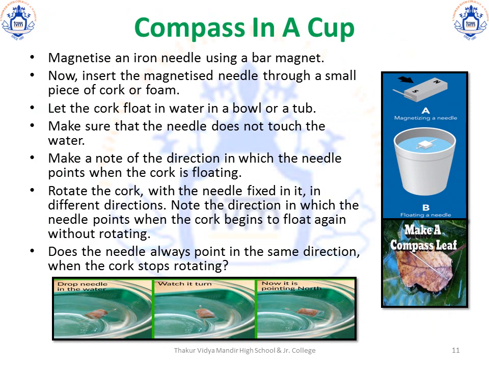Now that we can make our own magnet, let's make a compass. Magnetize an iron needle using a bar magnet. After a while, insert the magnetized iron needle through a small piece of cork or foam or a sponge. Let the cork float in water in a bowl or in a tub or simply a paper cup. Make sure that the needle does not touch the water. Make a note of the direction in which the needle points when the cork is floating.